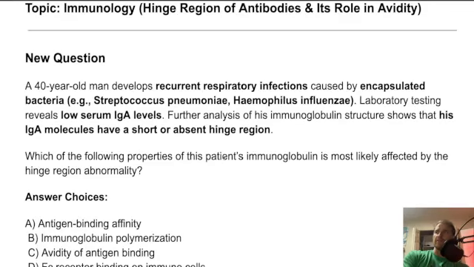Let's talk about the hinge regions of the antibodies for Step 1. A 40-year-old man with recurrent respiratory infections, encapsulated bacteria, all that stuff is coming at him. Low serum IgA levels. Further analysis of his immunoglobulin structure shows that his IgA molecules have a short or absent hinge.